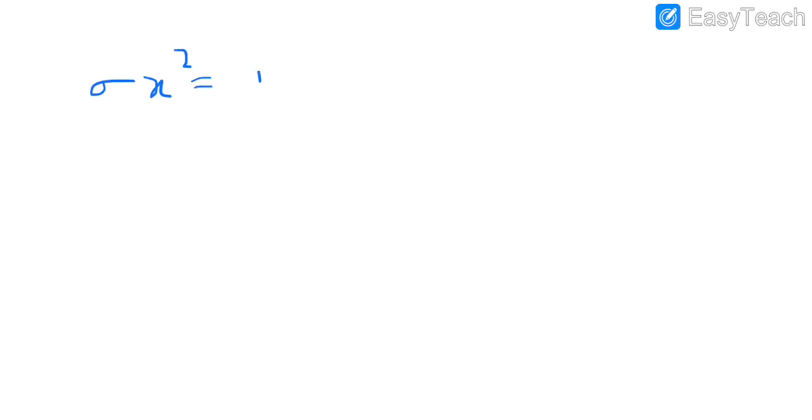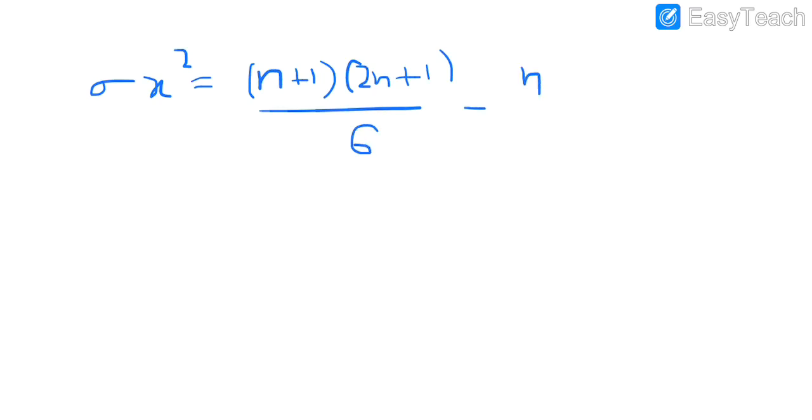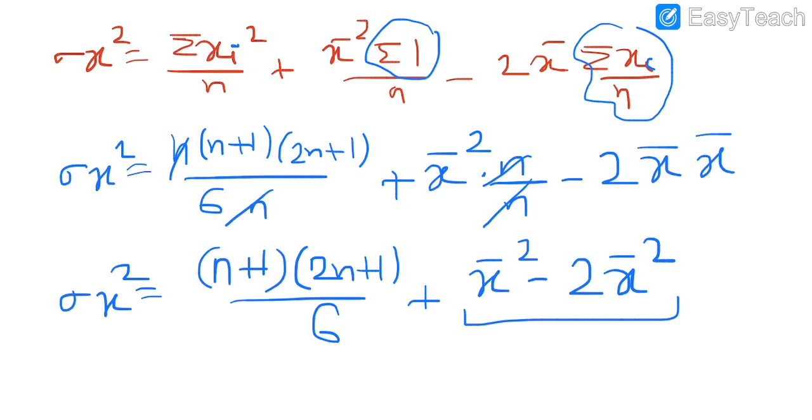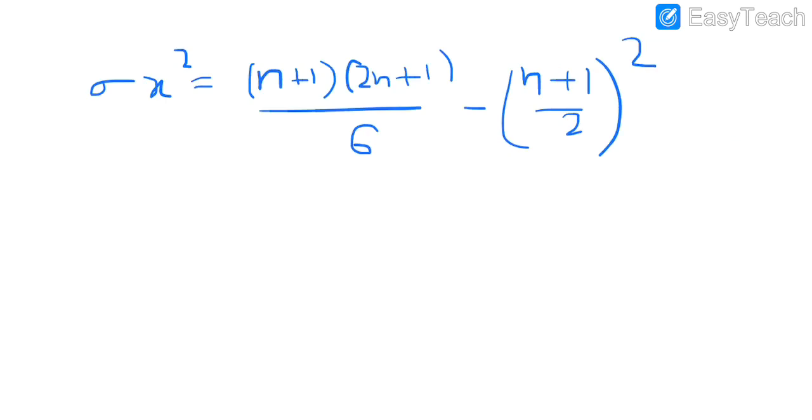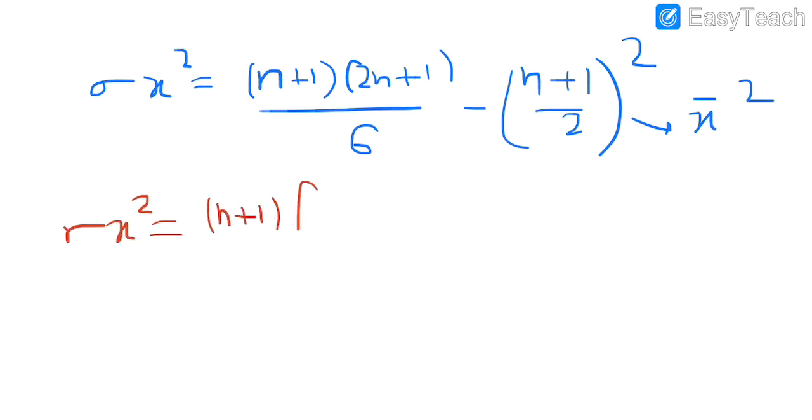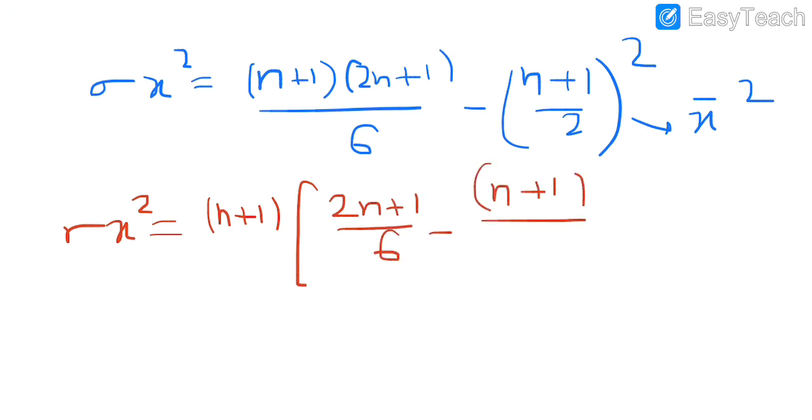I told you that x bar was n plus 1 upon 2, so it will give minus x bar square, that is minus n plus 1 upon 2 whole square. Further solving, we can take n plus 1 common. It will be n plus 1 times 2n plus 1 upon 6 minus n plus 1 upon 4.